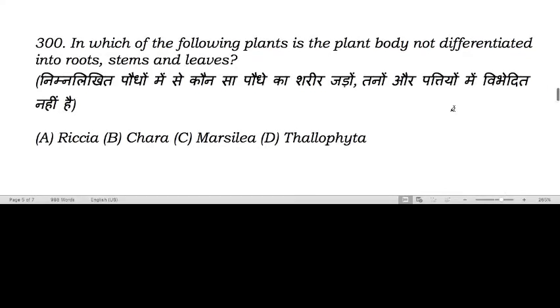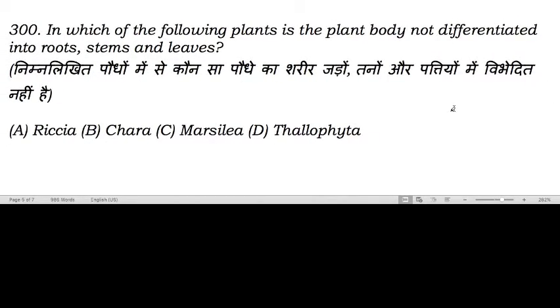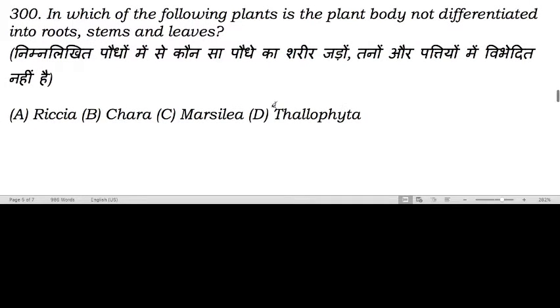Which of the following plants is the plant body not differentiated into roots, stems, and leaves? So out of these options, which plant does not have a distinctive root, stem, or leaves? Is it Riccia, Chara, Marsilea, or Thallophyta?